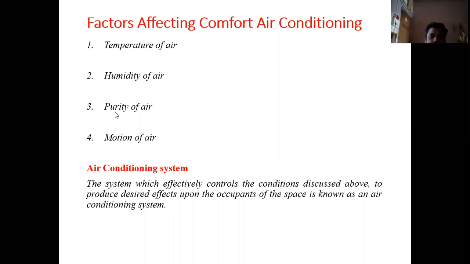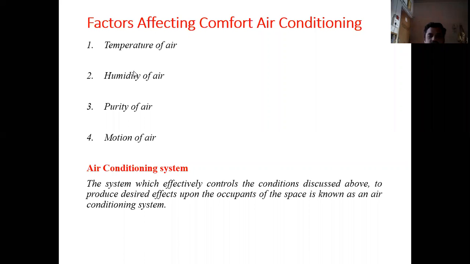The next thing is the purity of air. We have to remove the contaminated air entering the room. Air at a required temperature and humidity, without purity of air, has no importance. The next is the motion of air. We have to distribute the air in all parts of the room so that a constant temperature can be maintained inside the room.